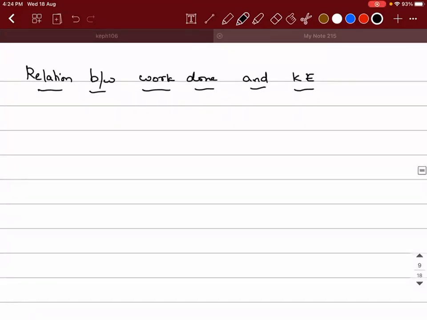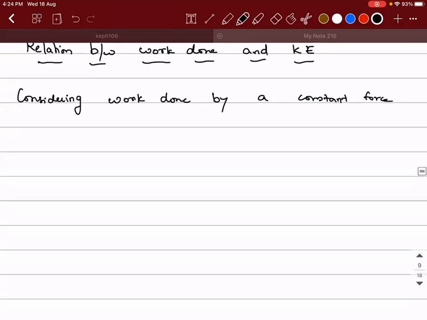So what is the relation between work done and kinetic energy? See, we know that work done is equal... Let me take a constant force into consideration. Considering work done by a constant force, W is equal to F into S into cos theta. Correct?